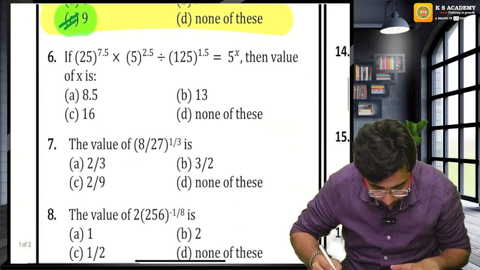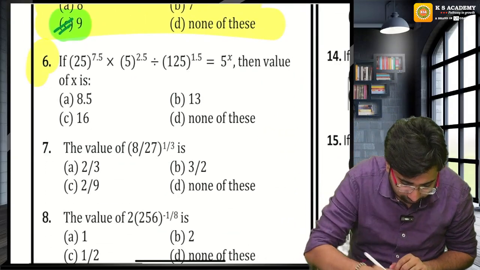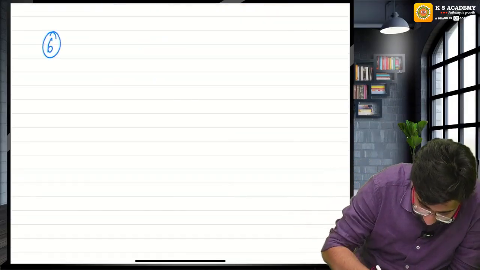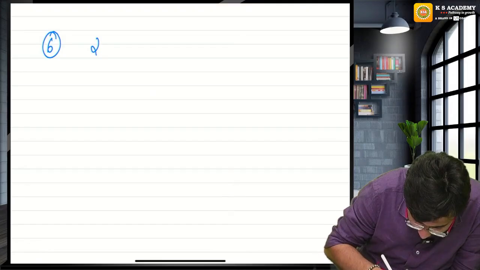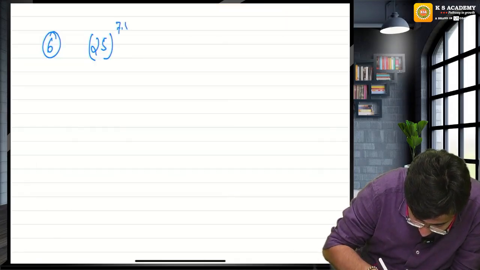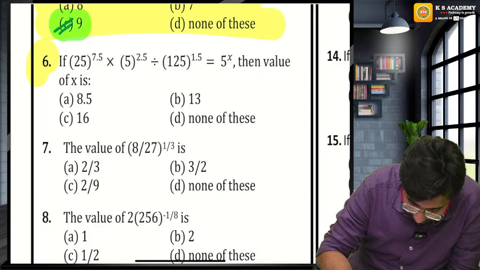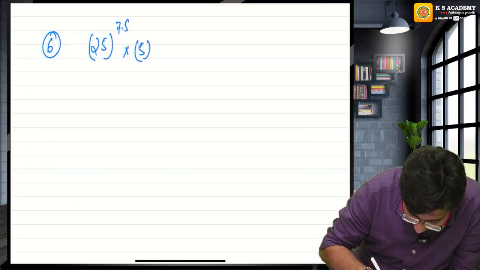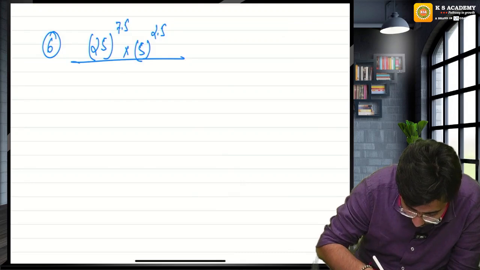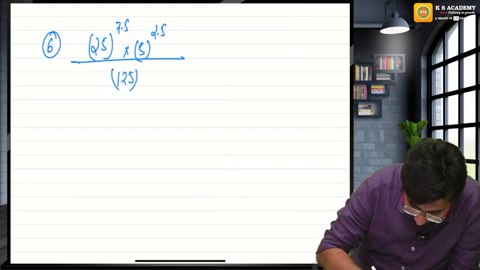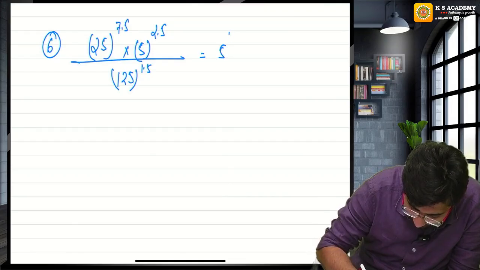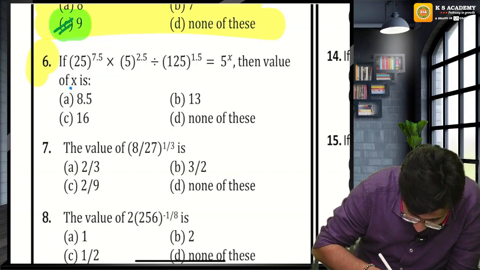Can I move forward? A very good question is waiting for you. Question number 6: 25 raised to the power 7.5 multiplied by 5 raised to the power 2.5, whole divided by 125 raised to the power 1.5, is equal to 5 raised to the power x. Find the value of x.